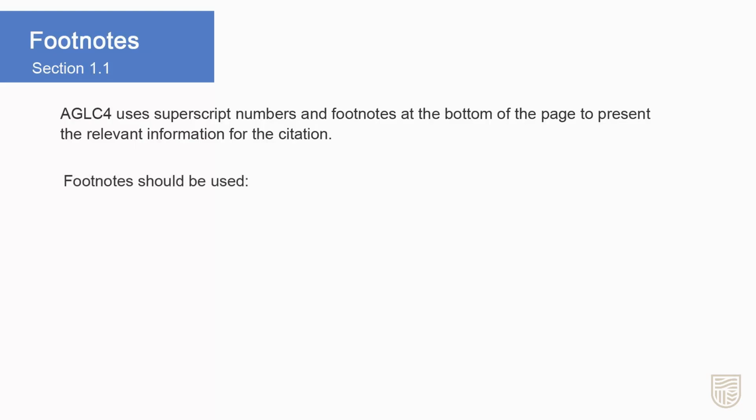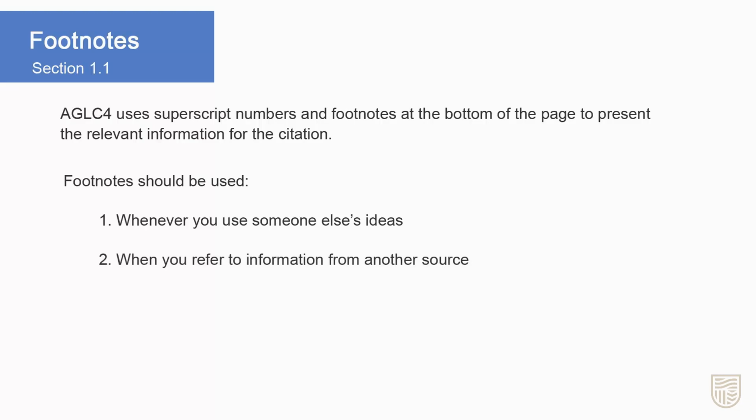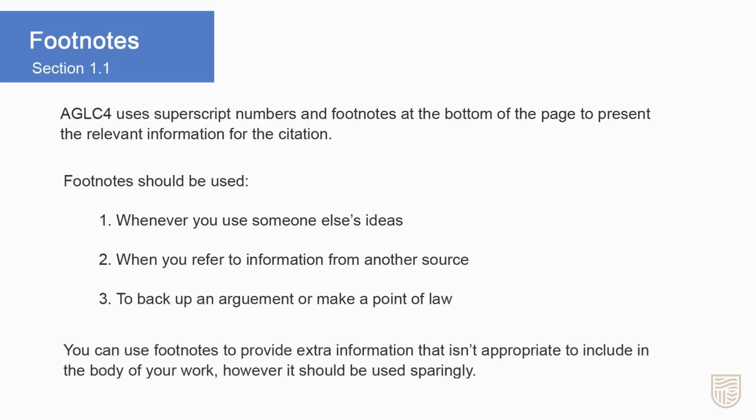Footnotes should be used whenever you use someone else's ideas, when you refer to information from another source, and to back up an argument or make a point of law. You can use footnotes to provide extra information that isn't appropriate to include in the body of your work, however, it should be used sparingly.